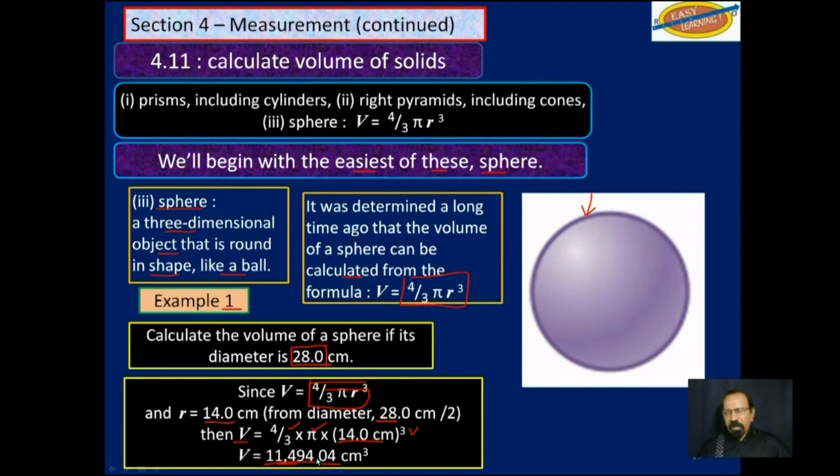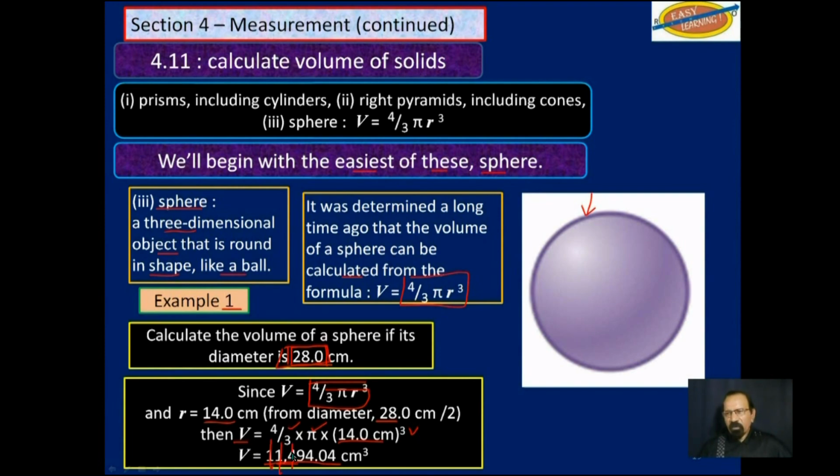By now you know you cannot leave such an answer for CSEC because it has too many significant figures. They may either tell you where to round off your answer using number of significant figures or decimal places. In the absence of that, we will use the rules we have. This has 3 significant figures. Our answer cannot have more than 3 significant figures. 1, 2, 3.